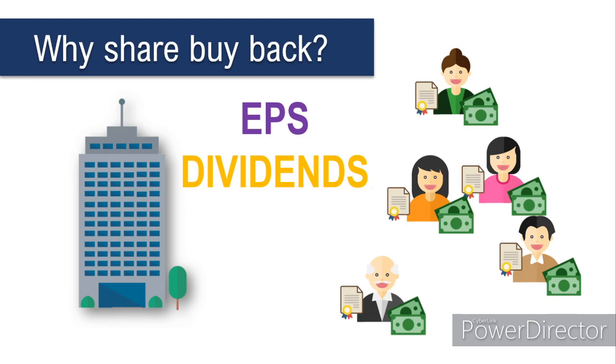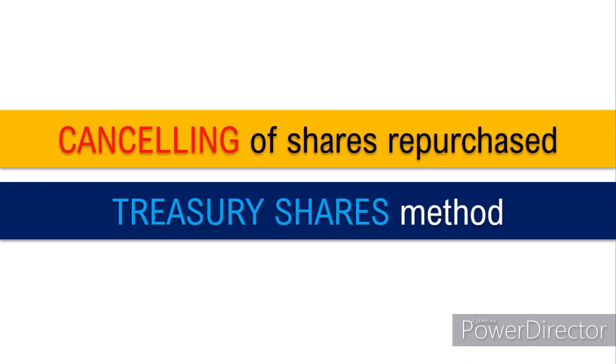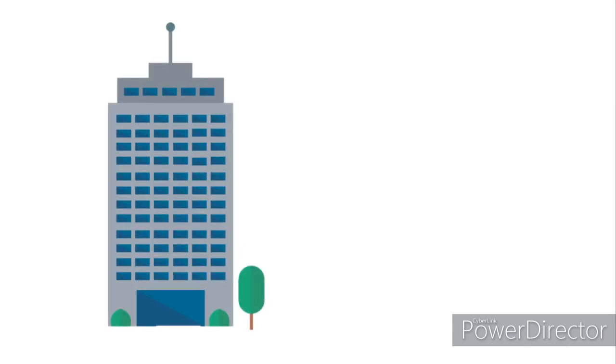Okay, now it's time to learn how to record. Before that, you have to know that there are two things that happen when the company buys back the shares. One is when they cancel the shares. Another one is when they keep the shares as treasury shares. Let's look at the first one. This is our company again.